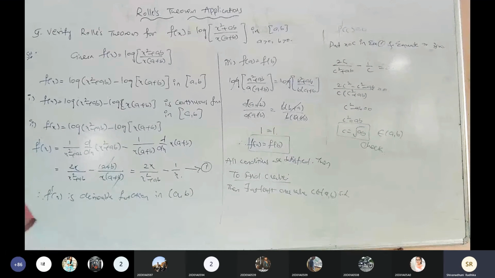Does root ab belong to (a, b) or not? Tell me please.